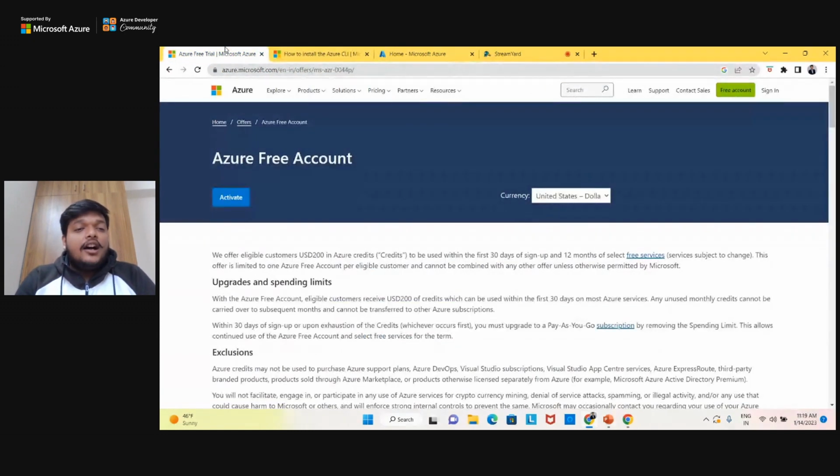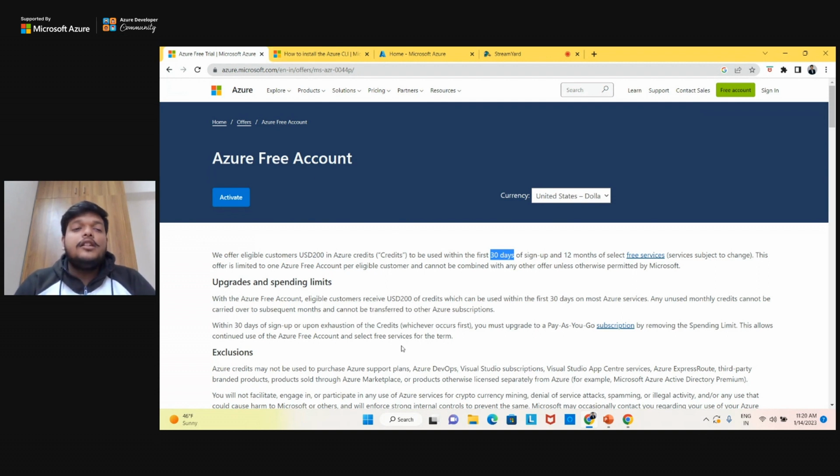And finally, there is an Azure account. So if you want an Azure account, you can activate a free account which provides you, I guess, yeah, here you can see it provides you $200 credits, and you can use these credits. What it says, yeah, that you can use the free services for 12 months, and these $200 can be consumed for the paid services for the 30 days of sign up, right?